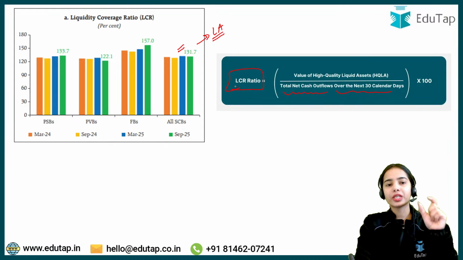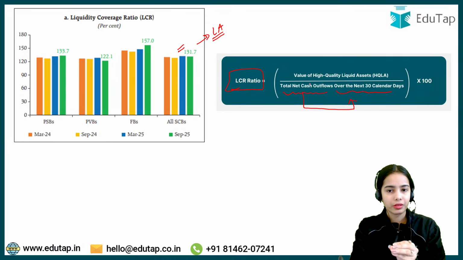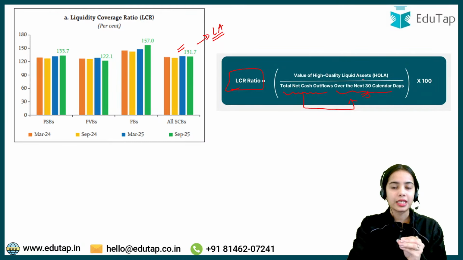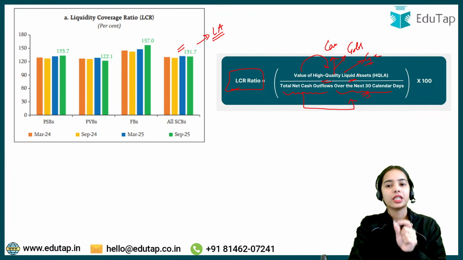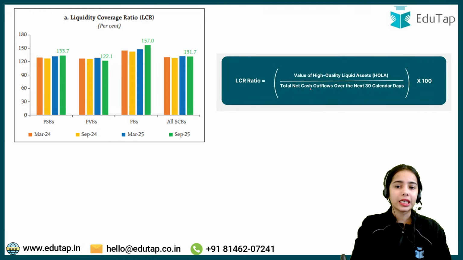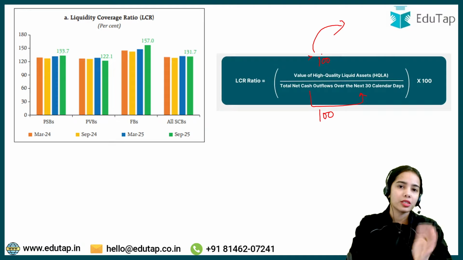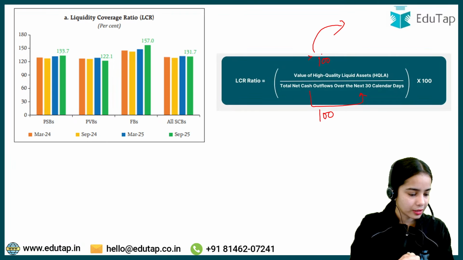So the LCR, the liquidity coverage ratio, shows us that against the total net cash outflows over the next 30 calendar days, the bank should be maintaining high quality liquid assets in the form of cash, gold, and government securities. So if we are expecting the cash outflows to be 100, the bank should maintain at least 100 so that it can pay the depositors, and more than 100 so that it has enough funds even if the depositors ask for more money. Got it? I hope this is clear.